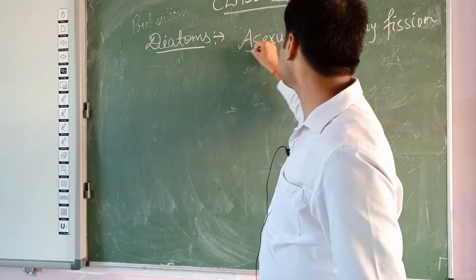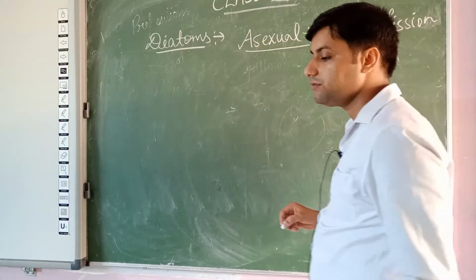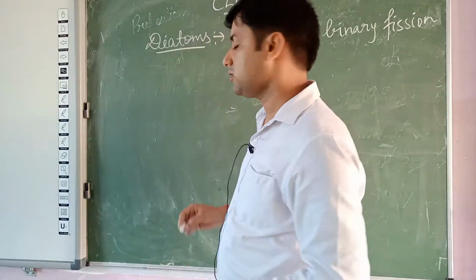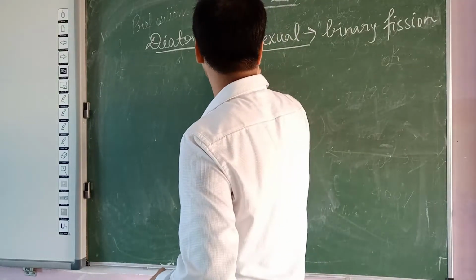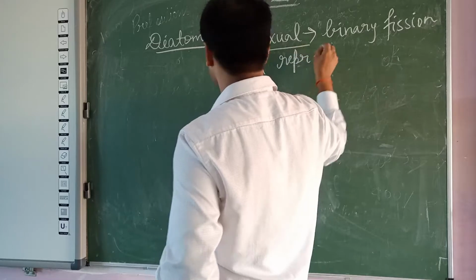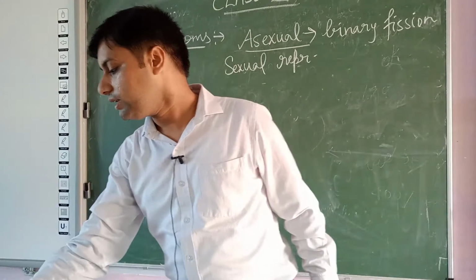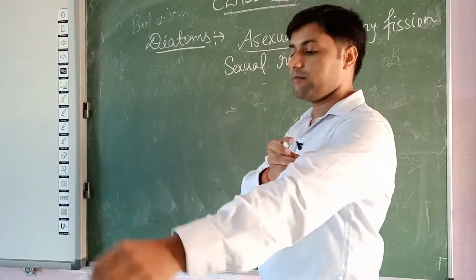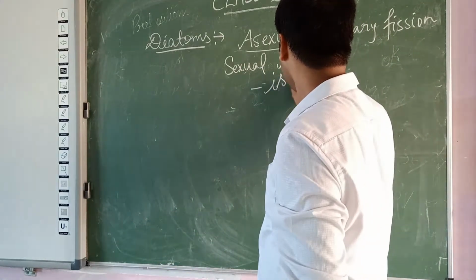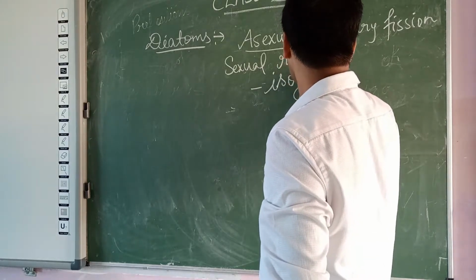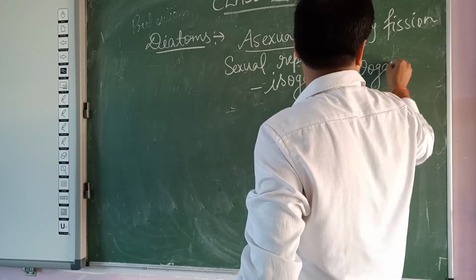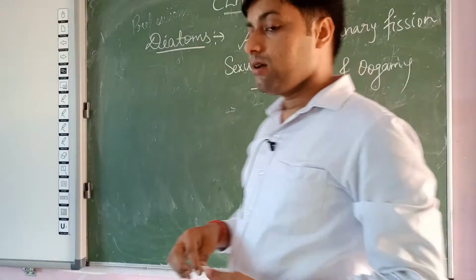So in case of diatoms, commonly asexual reproduction by binary fission occurs. Sometimes sexual reproduction also occurs in diatoms by isogamy and oogamy.